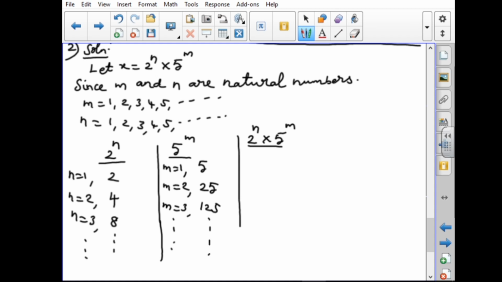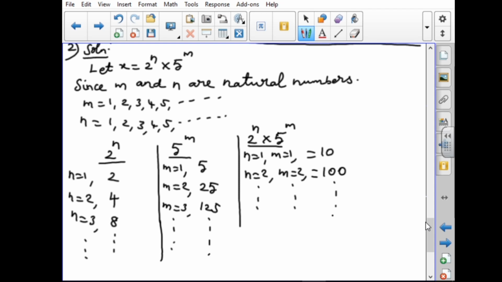For 2 power n into 5 power m, with n equal to 1 and m equal to 1, it is 2 into 5, which is 10. Next, n equal to 2 and m equal to 2: 2 power 2 is 4, 5 squared is 25, and I get 100.